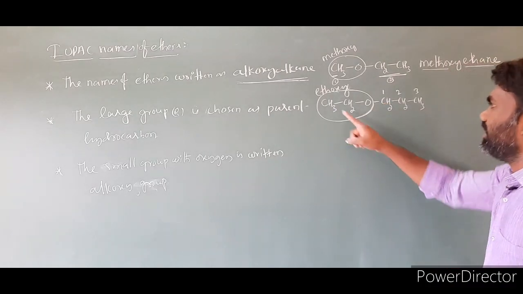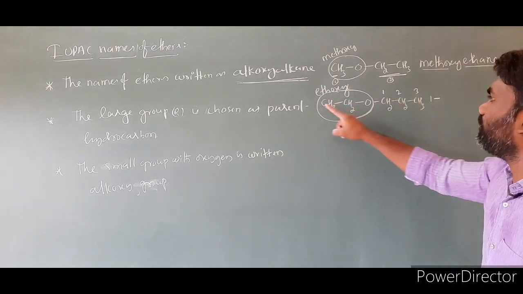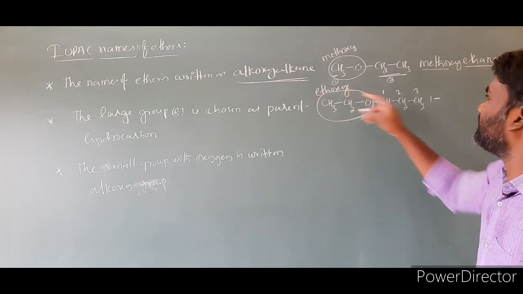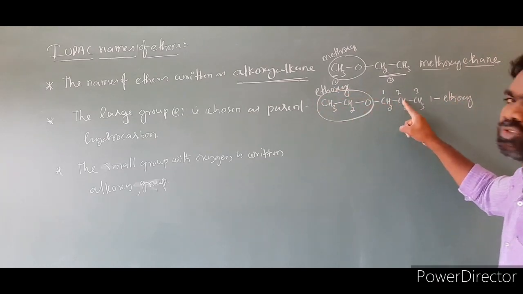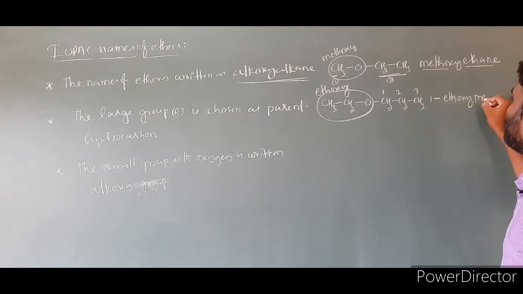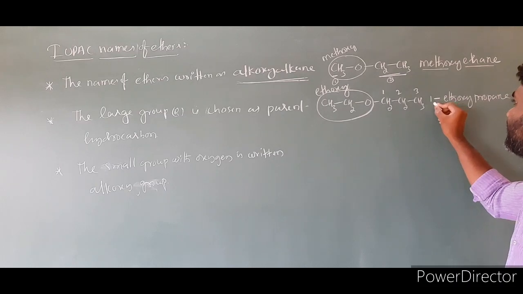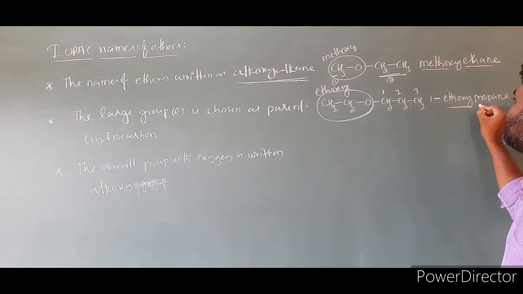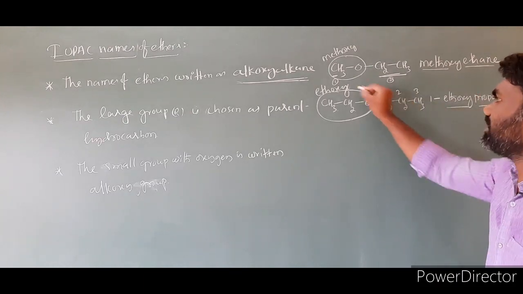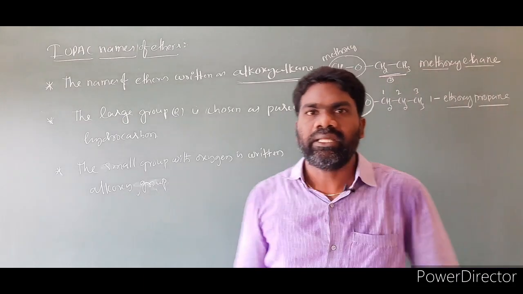So 1-ethoxypropane. The meaning is that at the first position an ethoxy group is present. So alkoxy alkane, where the number represents where the alkoxy group is present in the chain.